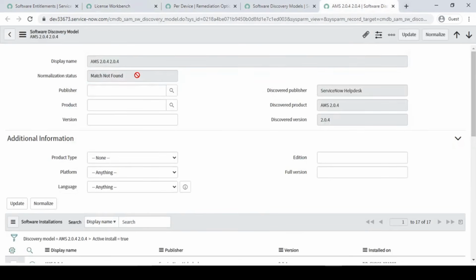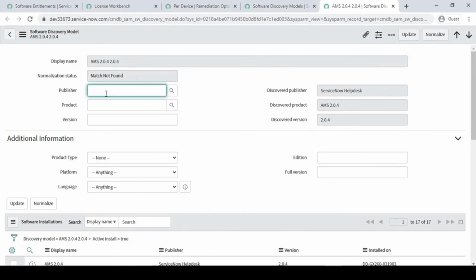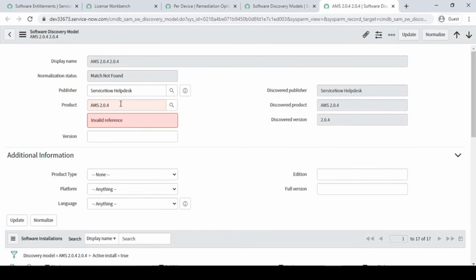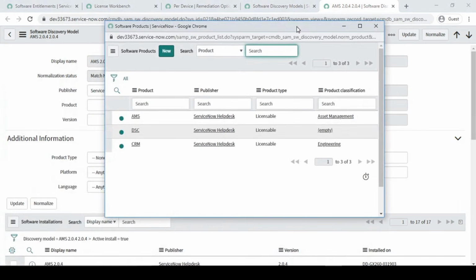So here it is saying match not found because we have not matched it over here, right? So here we will be uploading our publisher's name as well. We are going to do a normalization, right? So right now it is match not found, and the product we are going to use is this one, AMS, right? AMS is not there, so product name would be something like ServiceNow help desk AMS. Okay, so it is not coming. Let me just do it using the reference.